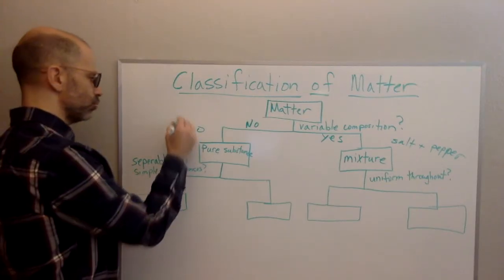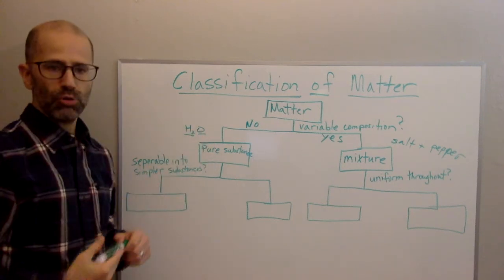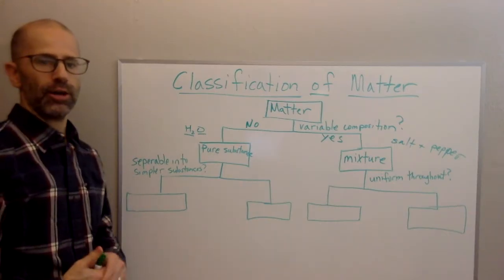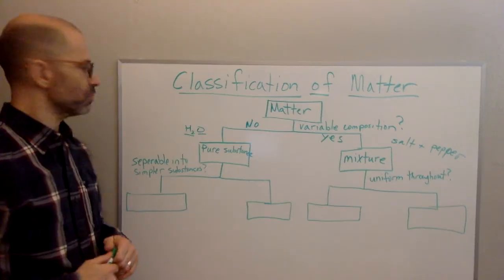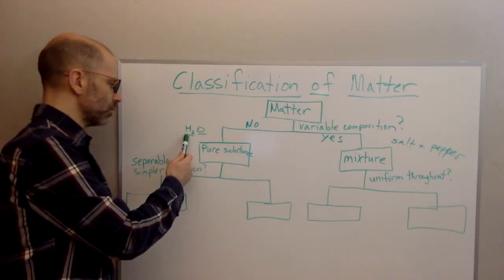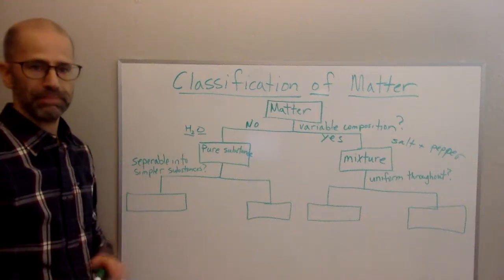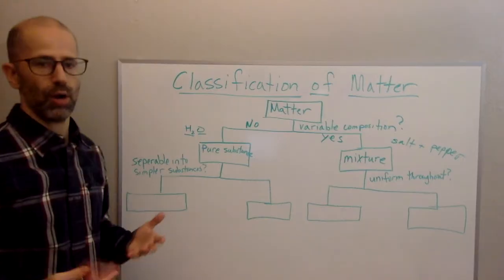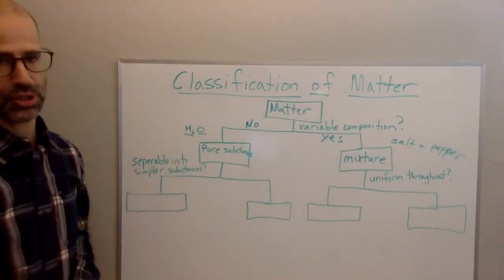It's made up of 2 hydrogens and 1 oxygen. So no matter where I find water, whether it's in my sink or in the lab or in the ocean or whatever, water is still going to be H2O. If it's not H2O, it wouldn't be water. So you can't vary the composition of water and still have water, whereas you can vary the composition of salt and pepper and still have a mixture of salt and pepper.